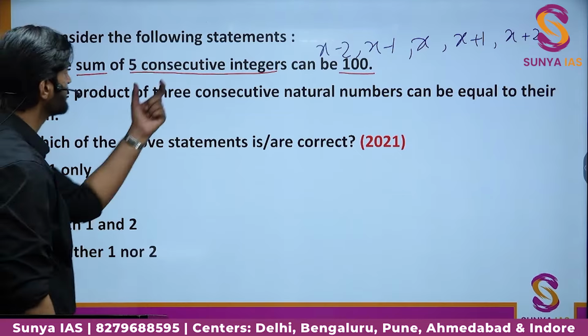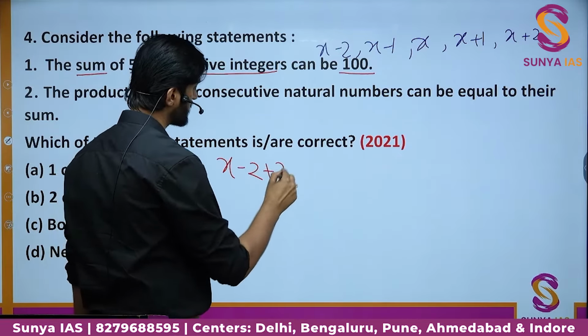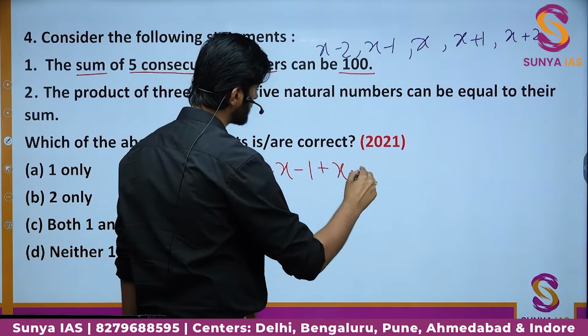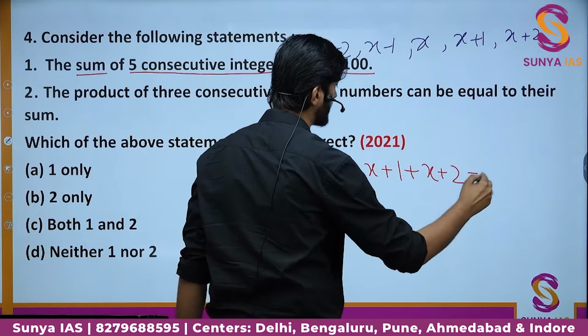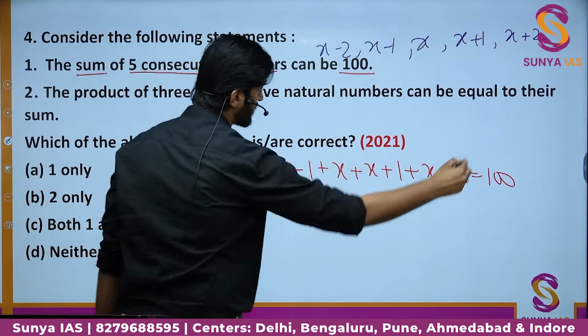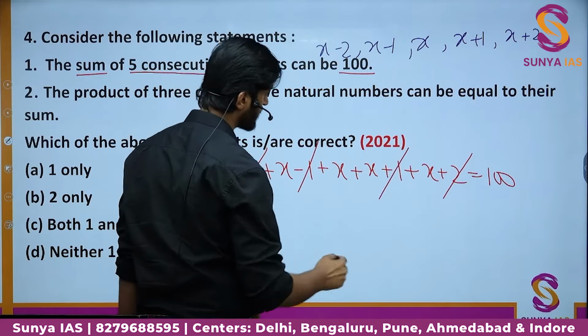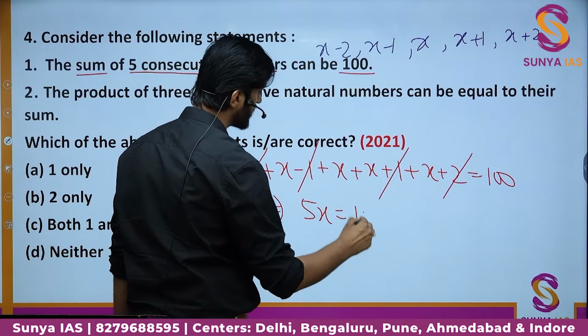Because when we take the sum of these 5 consecutive integers, we have x minus 2 plus x minus 1 plus x plus 1 plus x plus 2, and the sum is coming around to be 100. So minus 2 and plus 2 are cancelled, minus 1 and plus 1 are cancelled, and we get the overall sum here as 5x, and this value is equal to 100.